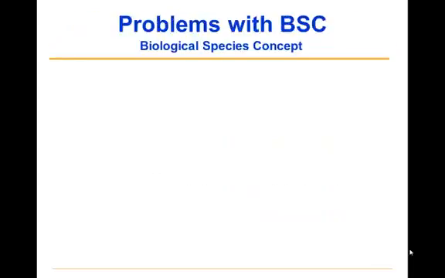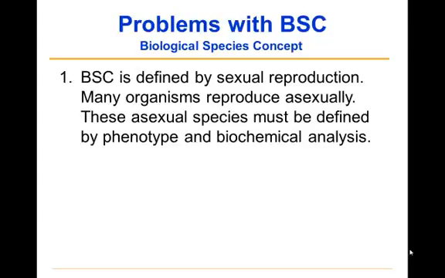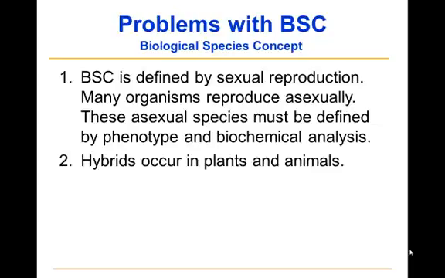Here are a few problems with the biological species concept. We're defining it by sexual reproduction, and many organisms can reproduce asexually. An asexual species must then be defined by its phenotype and biochemical analysis. A second problem is that hybrids occur in many plant and animal lineages.